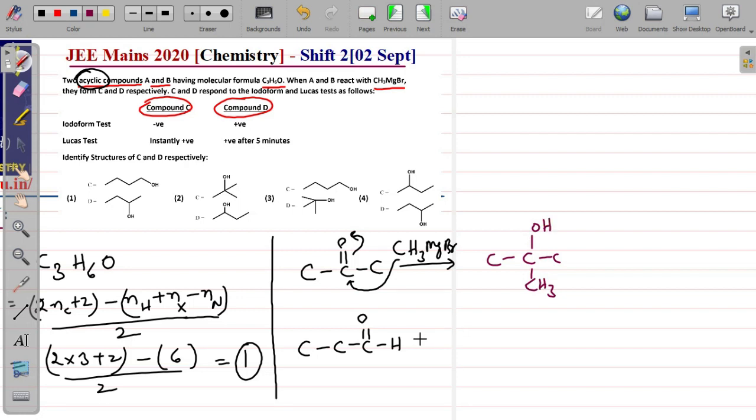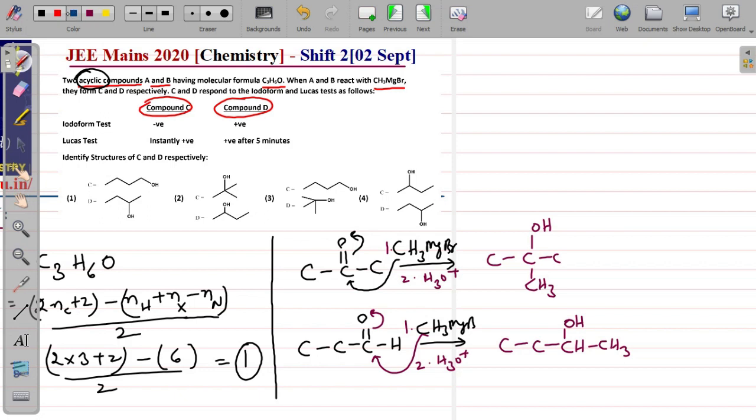Next, in the other case, if CH3MgBr reacts, it will form... Now here, actually the hydrolysis step is also involved, but they will not mention that step. In this question it is not mentioned, but we have to understand that.